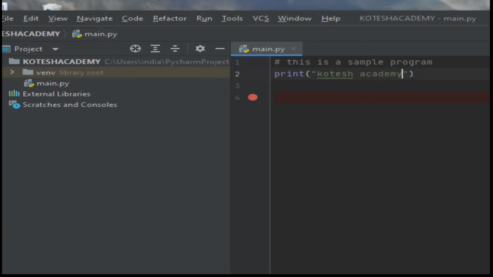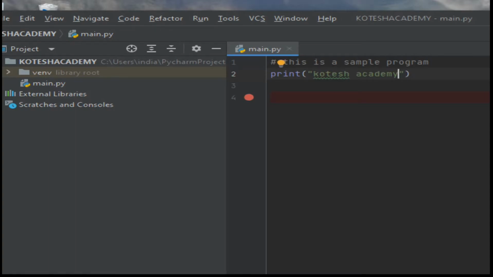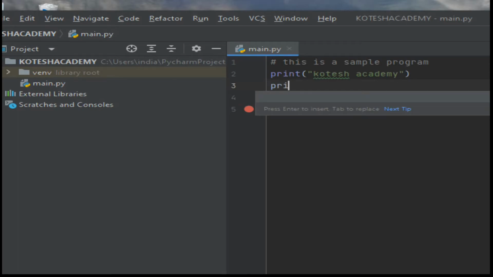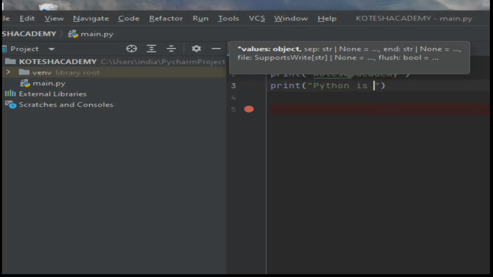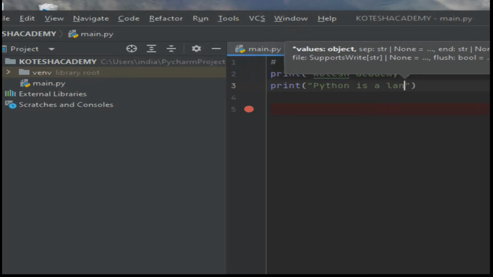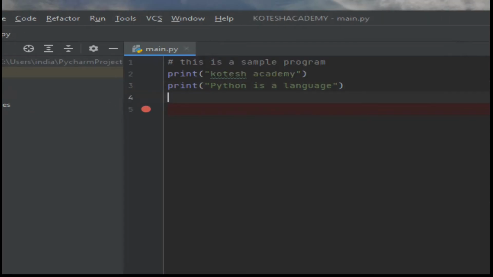For one more example, we consider print "Python is a language". Whenever you have the hash symbol, the remaining characters are considered as comments.